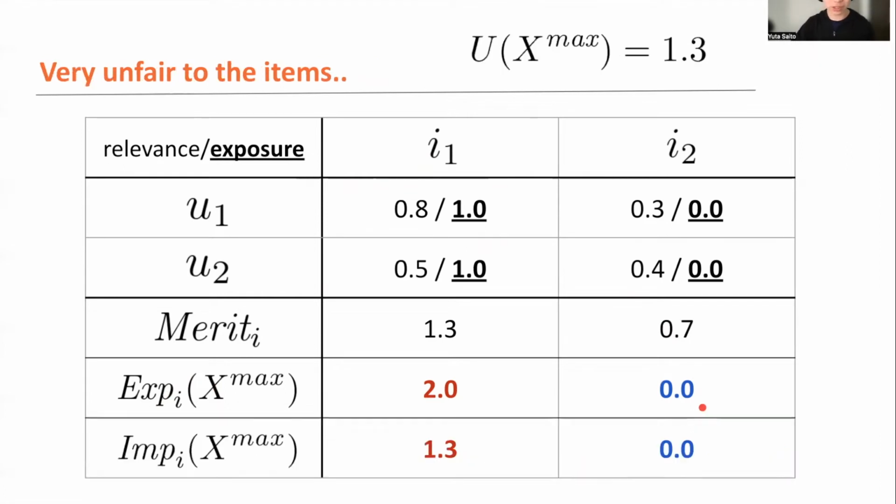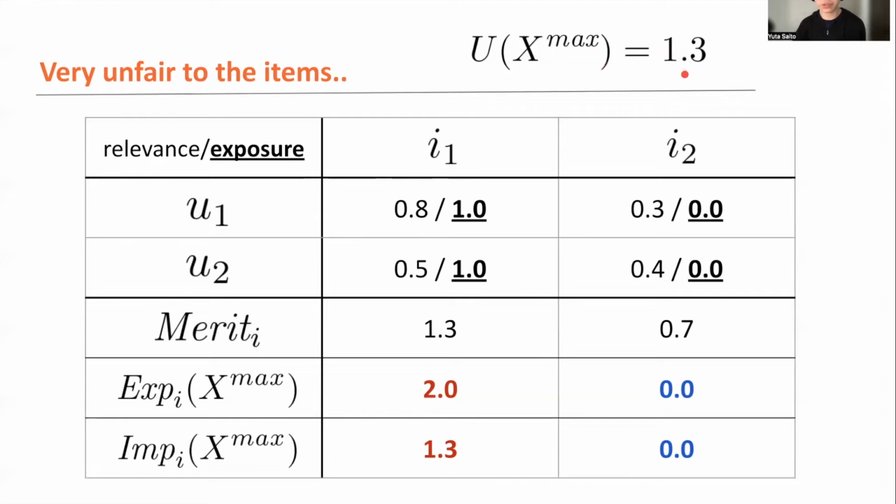And we can also calculate impact for each item given by max ranking, right? So impact is the number of clicks or the revenue given to each item under some ranking X. To calculate impact, we should just take the weighted sum between relevance and exposure based on the position-based model. So 0.8 times 1, 0.5 times 1, sum up to 1.3. There's no exposure for the second item, so there's no impact for the second item as well. And we take the sum of impact to finally get the user satisfaction of the max ranking, which is 1.3.